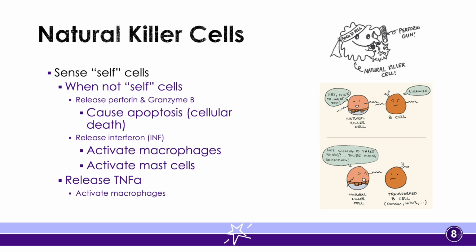Another thing that it does is release interferon. Interferon is a chemical mediator that does a couple of things, including activating macrophages and activating mast cells, in which those two are more specialized cells that will help aid us in the inflammatory process. Another thing that happens with our natural killer cells is they themselves will release TNF alpha, which will also activate macrophages. It's another chemical mediator that is released in this inflammatory process and it activates our macrophages.